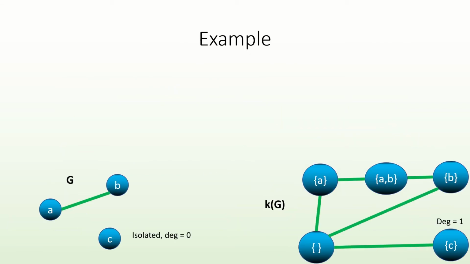As an example, this graph has a vertex that is isolated, vertex C, and the simplex graph vertex corresponding to the one clique C has degree 1. The simplex graph is not Hamiltonian. So we now have two tests that we can apply to a graph to find out whether its simplex graph is not Hamiltonian.